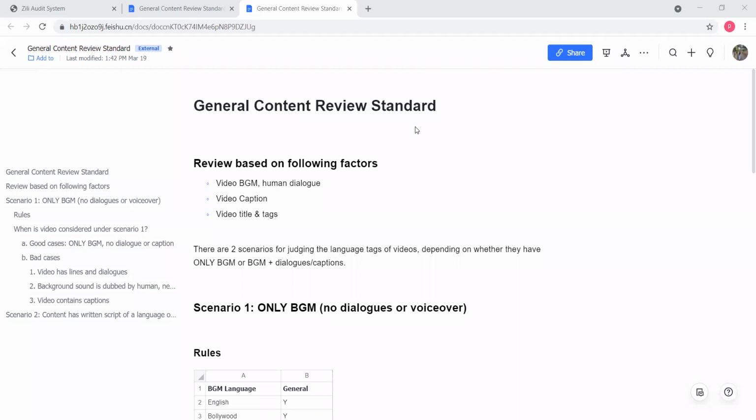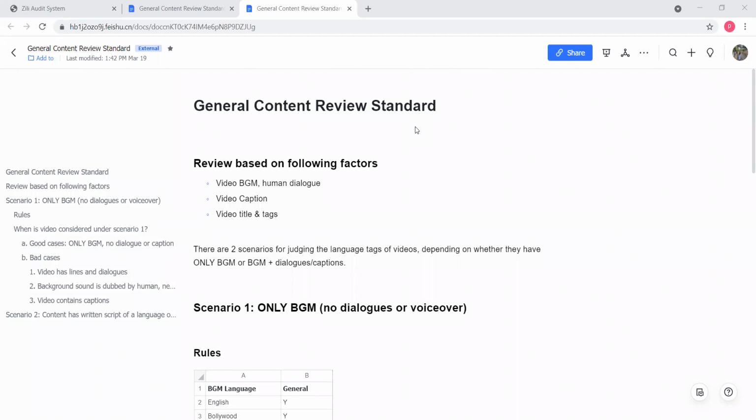The second type of videos are the ones where there is a dialogue in the video, like I'm narrating something in a video or I'm doing lip sync, then it will be a dialogue video. And the third type of video is where there are no dialogues, only background music, and the video is going on with the background music, and there is no relation between the video and the background.